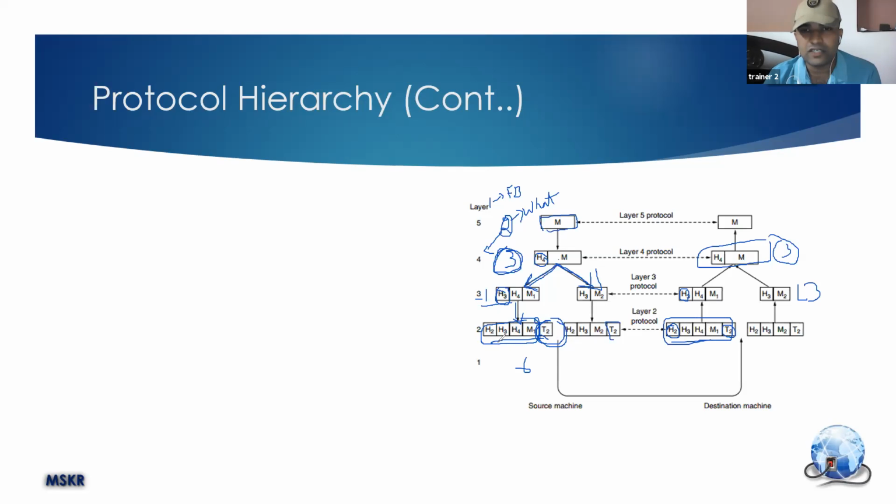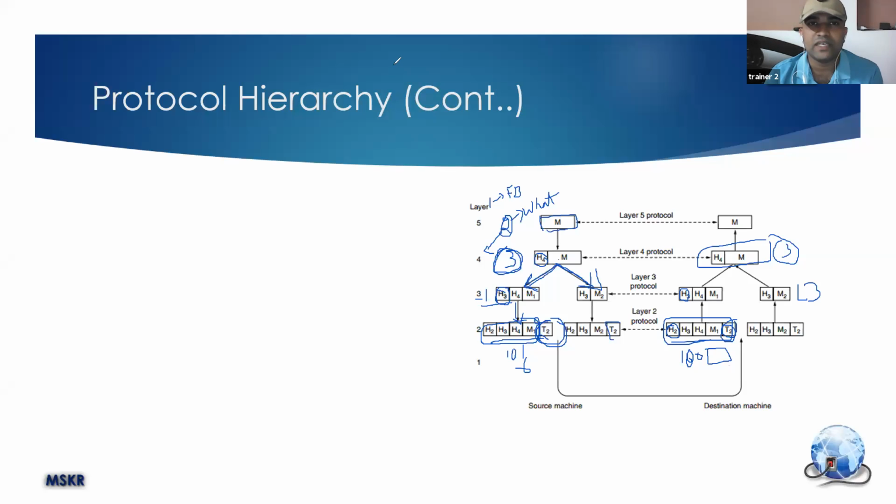You sent 101, but the receiver received 100 due to some technical issue. So how is he able to identify that? Who will help? This T2, which came along with this 100, will help him to correct it.